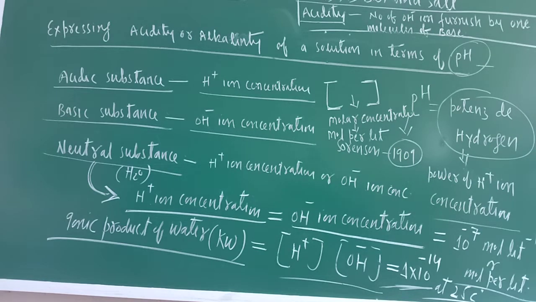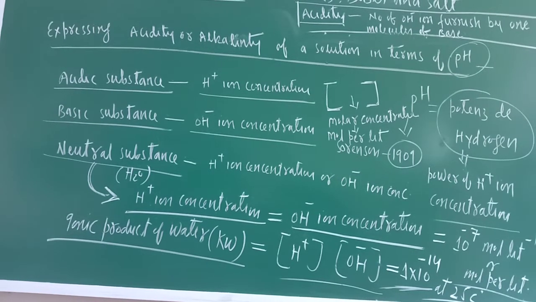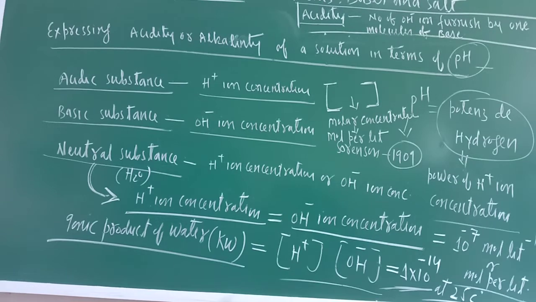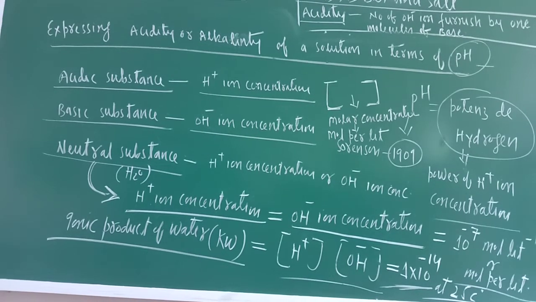Once again, acidic substance is judged on the basis of H positive ion concentration. Basic substance is judged on the basis of OH negative ion concentration, but the neutral substance is judged by both. In case of neutral substances, H positive ion concentration is equal to OH negative ion concentration, and that is in turn equal to 10 raised to the power minus 7 mole liter inverse.